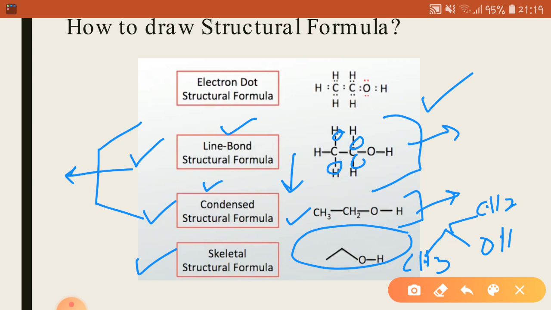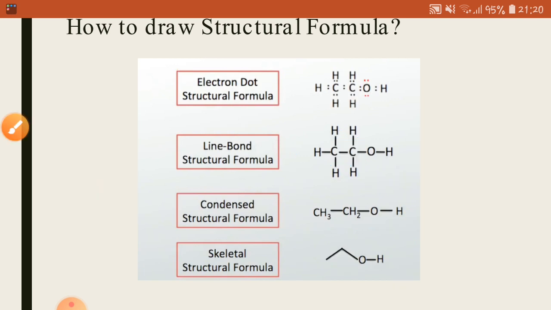For now, you just have to read about the line bond and condensed structural formulas. The rest are mentioned here just to give you general knowledge of how to identify which way a structural formula belongs to.